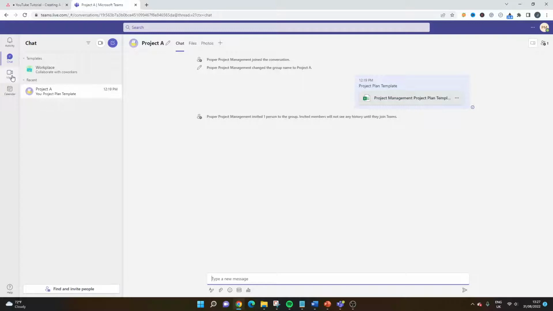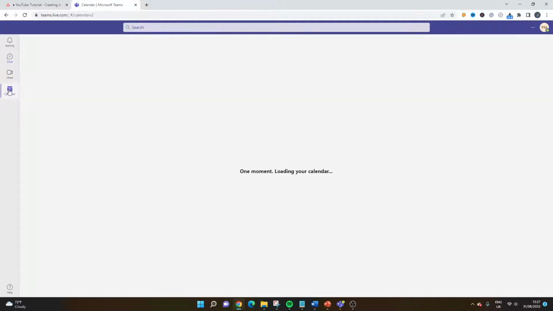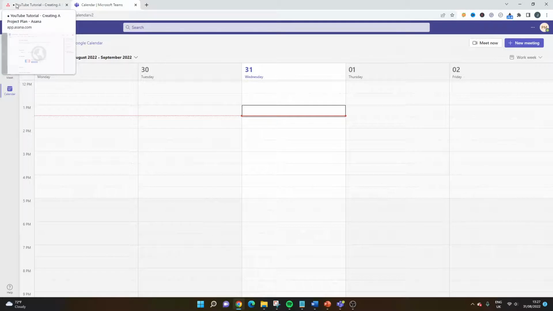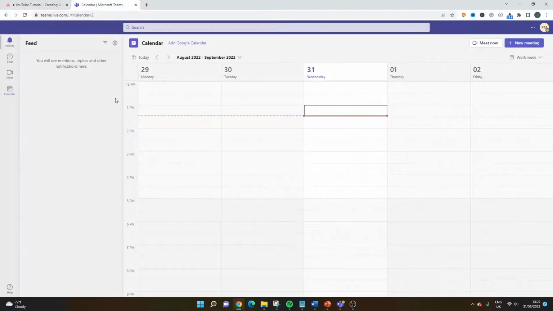Meet, that's the video conferencing aspect of the tool, and that's part of the messaging aspect as well, so do consider that. You've got a calendar as well, where you can add all your to-do list and things like that, so that mirrors the calendar functionality of Asana. Activity just gives you a feed of what's going on, so whenever you're mentioned or replied to, you'll get notifications here when things happen, so it gives you an idea of movement and progress, so it's worth checking. At the top right, you've got the ability to set up meetings or even hold a meeting at the precise moment.